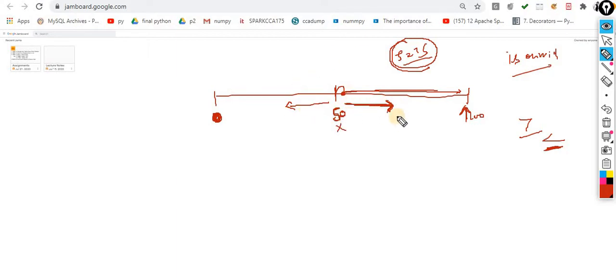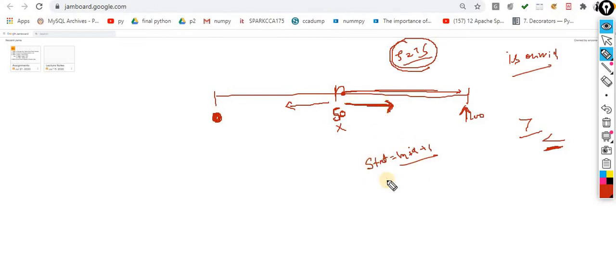If I am proceeding to the right hand direction, what next do I have to do? I have to change the start point. What will become my start point? My start point will become mid plus 1. Observe carefully, my start point is changing when I am moving to the right hand direction.